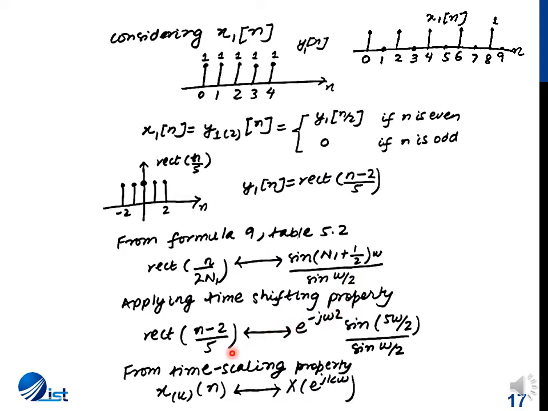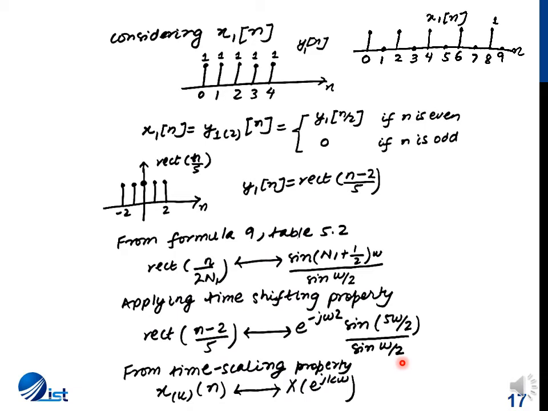So using this transform pair as well as the time shifting property, which states that if in the time domain the function is shifted by n0 units of time, then in the frequency domain it is multiplied by a complex exponential, rect((n − 2)/5) has a Fourier transform e^(−jω2) sin(5ω/2) by sin(ω/2).